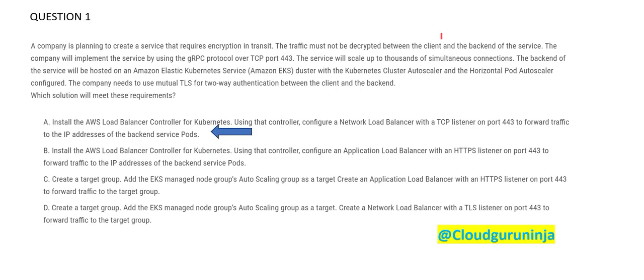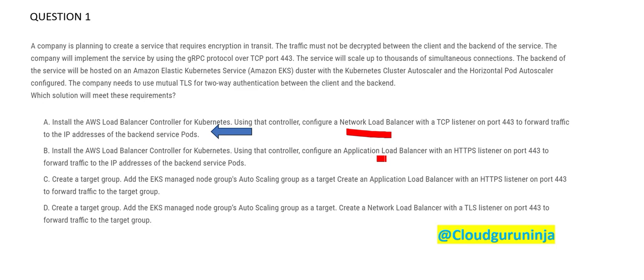So we have established why we are choosing the first answer, option A. We will install the load balancer controller for Kubernetes first. Then using this controller, we will configure the network load balancer. Since we are talking about communication protocols, a network load balancer is better than an application load balancer.